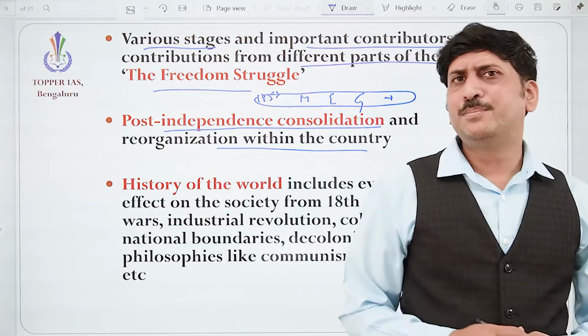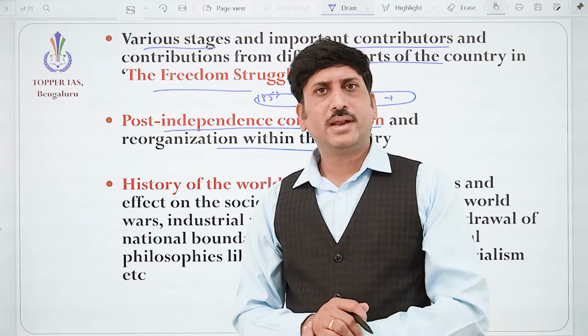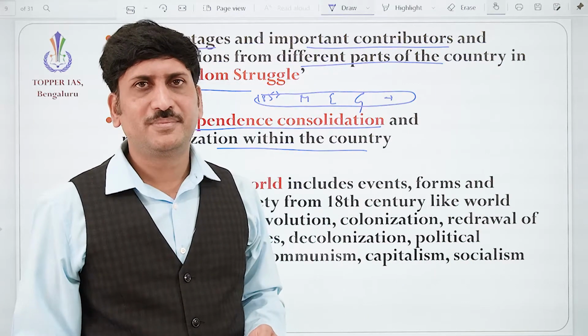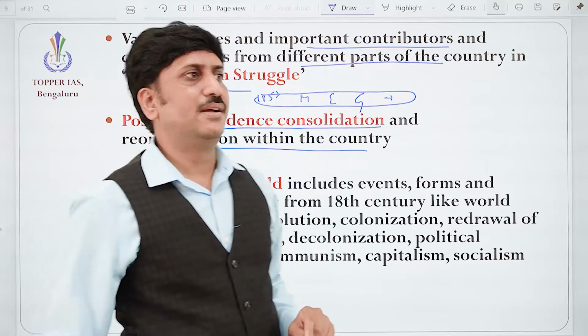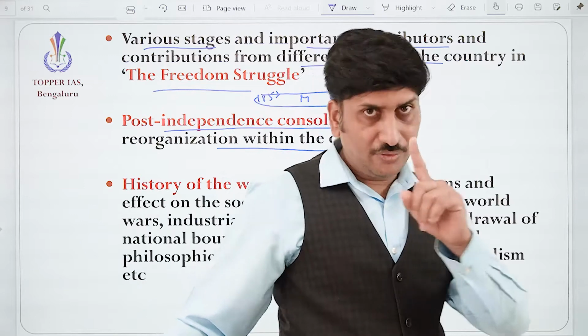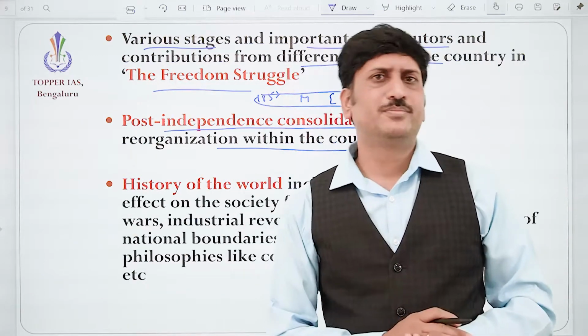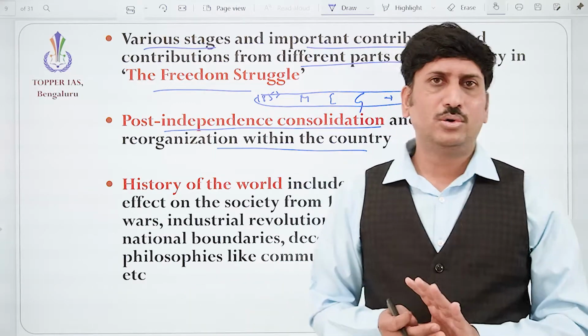How Patel played an important role in unifying the whole of India. Correct? So many princely states, more than 500 princely states. The dream of visualizing a single India, correct? Union of India is not that easy. It was not a cakewalk for them. How much struggle they have undergone to unite all the people.